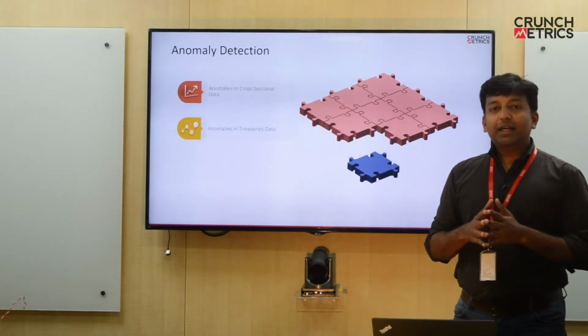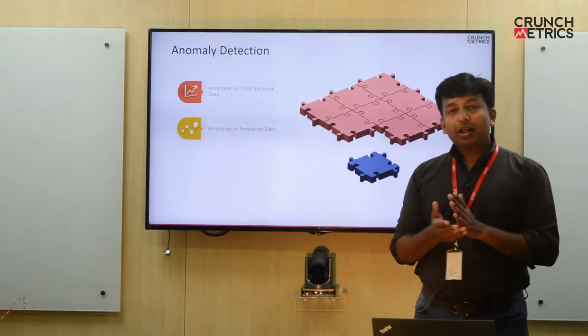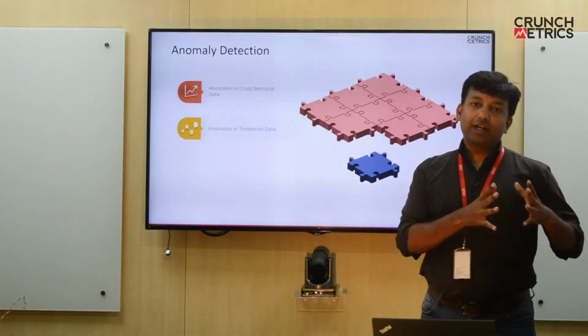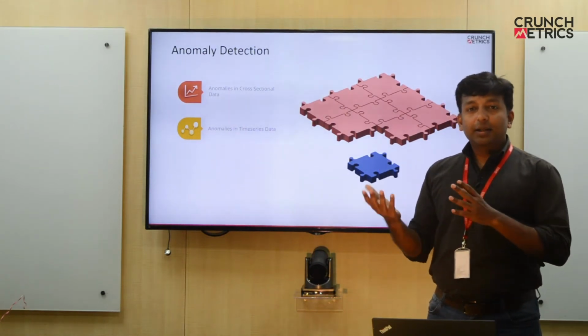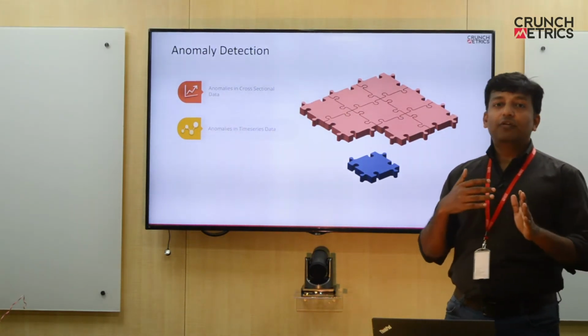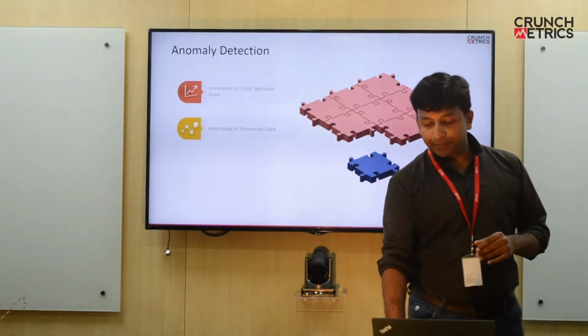Now in another example, say you are tracking sales of a particular product. That need not necessarily be a function of time. It could be a function of the discount given, it could be a function of the price changes, or it could be a function of the stock units which are kept. So this kind of data is referred to as cross-sectional data.